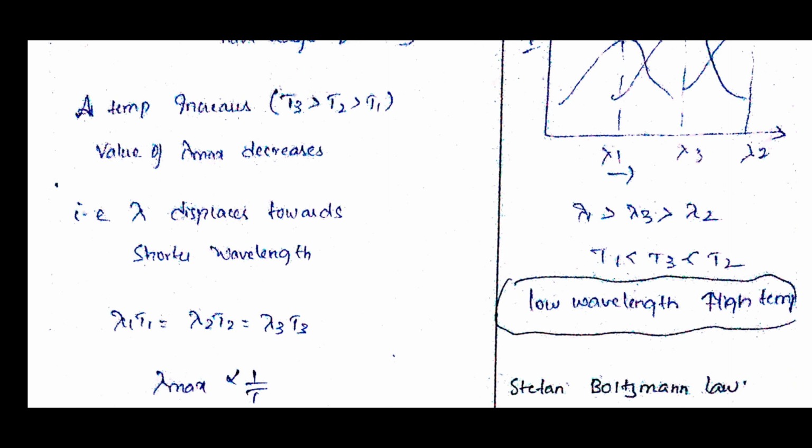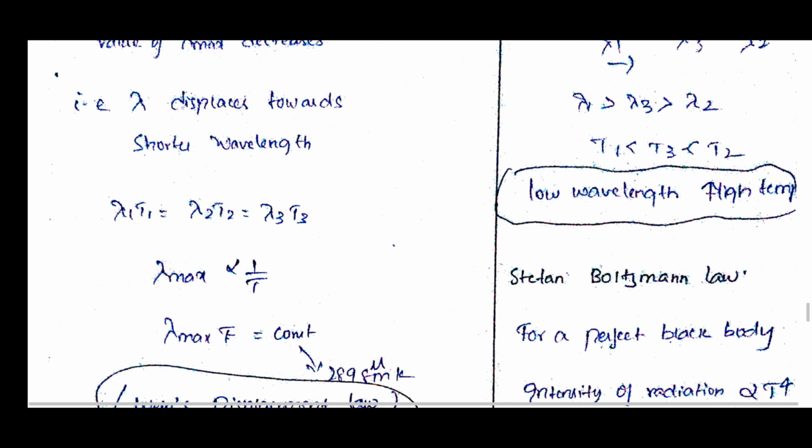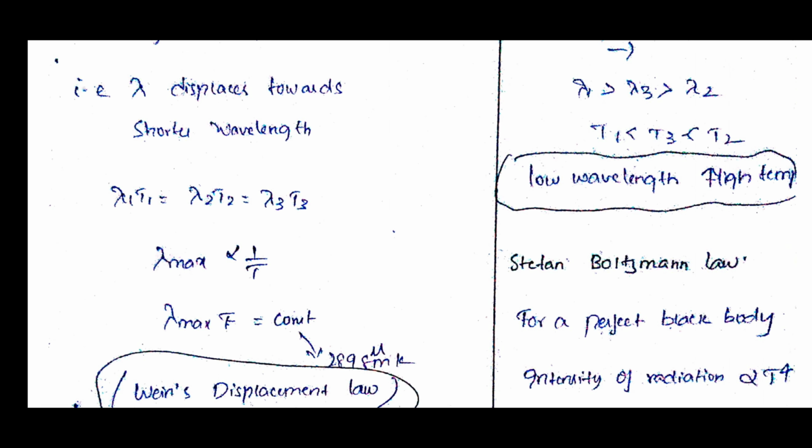If you take an example, let us take some temperature T1 equal to 2000 Kelvin or 3000 Kelvin and see what the lambda is. Again, take a higher temperature and see the lambda value, and take T3 equal to some 6000 and see the wavelength value there. If you take the product of lambda 1 T1, lambda 2 T2 and lambda 3 T3, the values will be the same. That means you can write lambda maximum is inversely proportional to 1 by T.